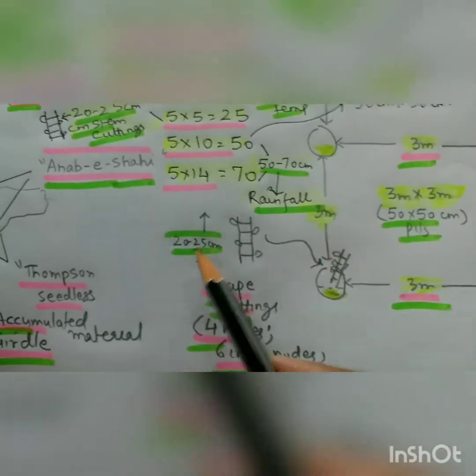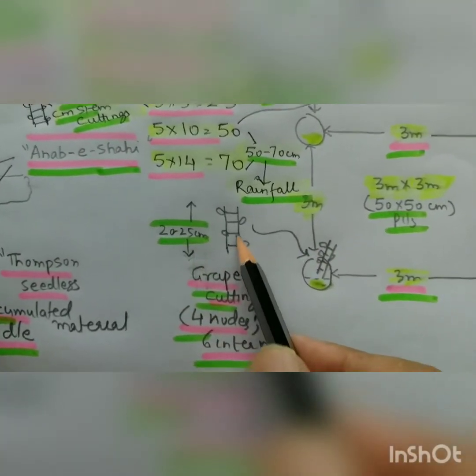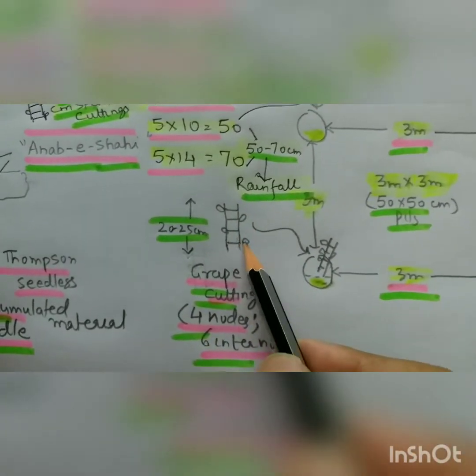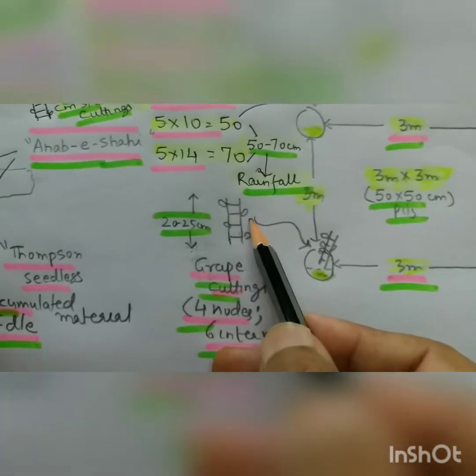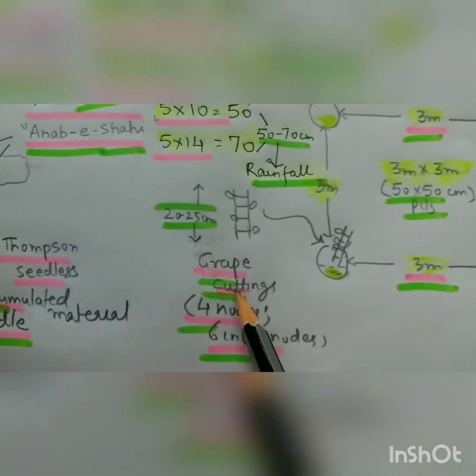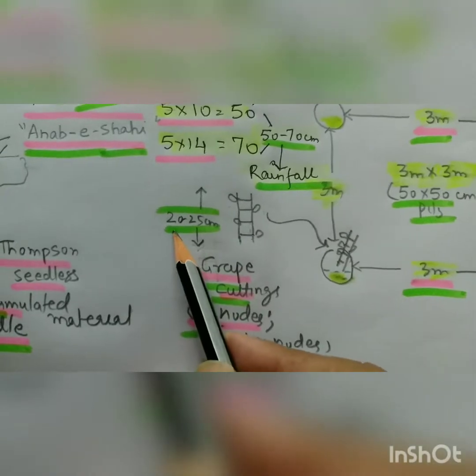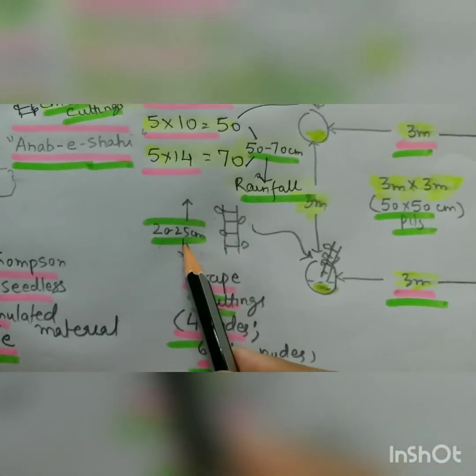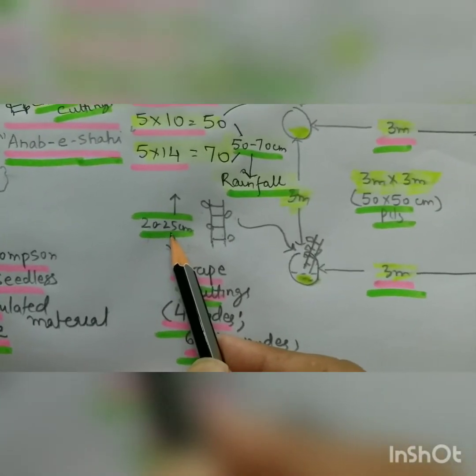Here I just want to come here. See, this is the cutting we took, that is 20-25 centimeter, and it has 4 nodes and 6 internodes and buds on every node, and this is a cutting with a length of 20-25 centimeter, right?